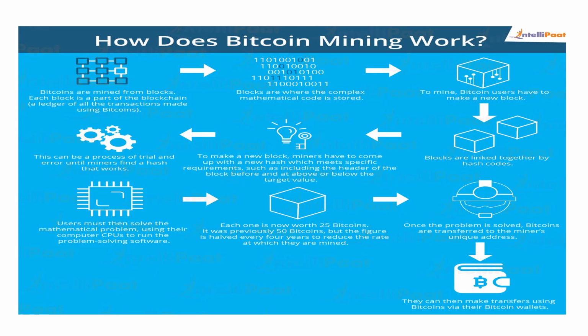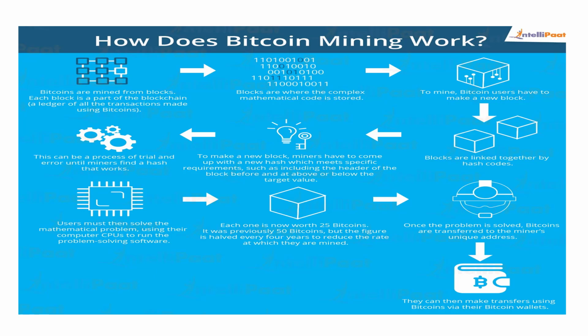This can be a process of trial and error until miners find a hash that works. Whenever doing such hashing or finding the target value, it may require a process of trial and error, and because of that it takes certain time to find a particular hash value which will work on a block and be used within the network.